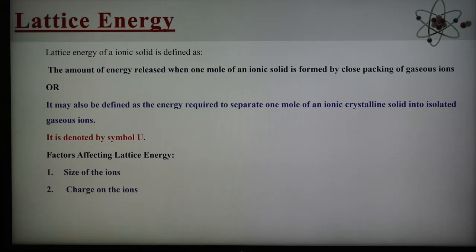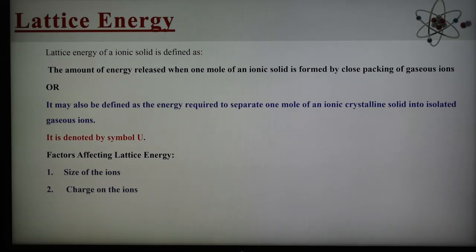The magnitude of lattice energy gives an idea about the inter-ionic forces. It depends upon two factors. The first factor is the size of ion, and the second factor is the charge on the ions. As we know, the smaller the size of the ion, the lesser is the internuclear distance and the greater will be the inter-ionic attraction. Hence, larger will be the magnitude of lattice energy.